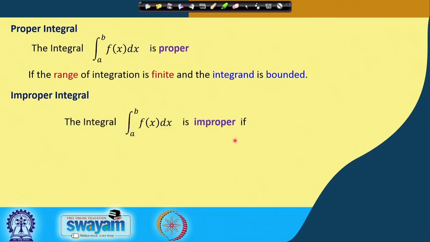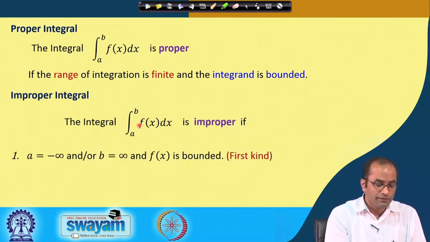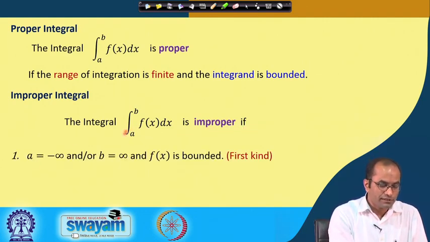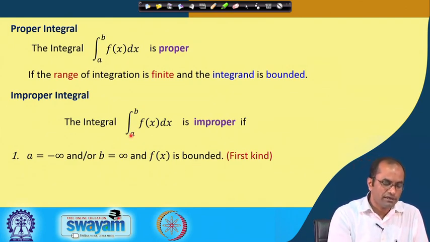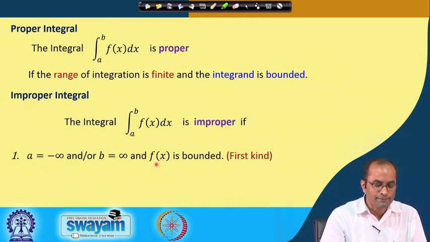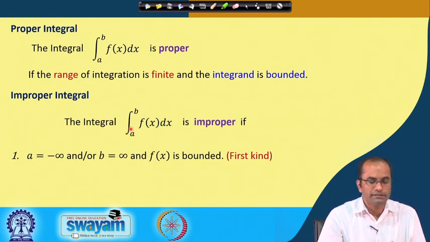So, the integral a to b f(x) dx is improper if a is, for example, minus infinity and or b is plus infinity. So, one of them is basically infinity, either a is minus infinity or b is plus infinity, or both, and this f(x), the integrand here, is unbounded at some point in the range of x from a to b.